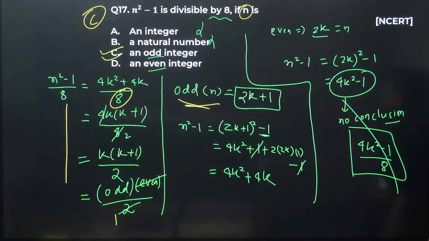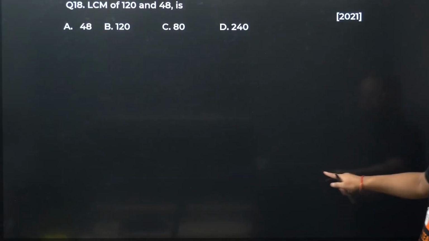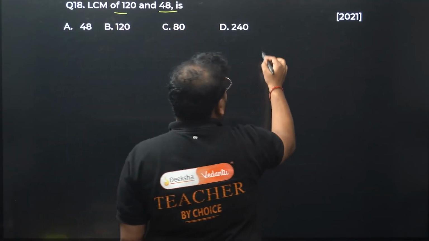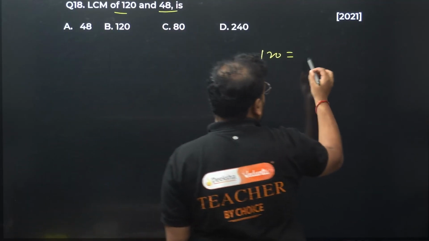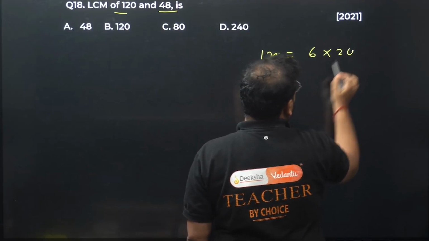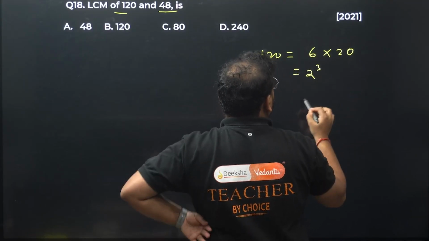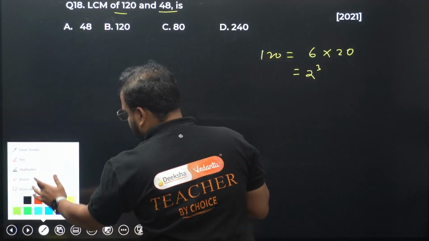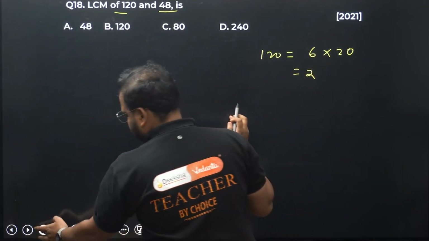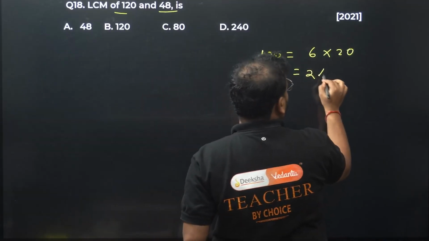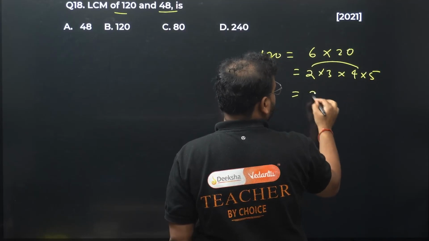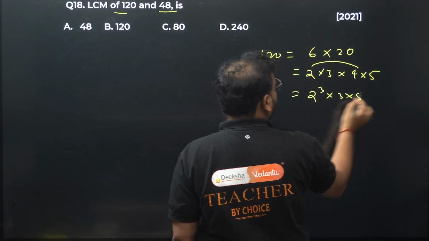Moving on to question number 18 now. LCM of 120 and 48. Very simple. For 120, you look for factors. We have 6 into 20, which is 2 into 3, and we have 4 into 5. My final answer is 2 into 4 is 8. It means 2 power 3 into 3 into 5 for 120.